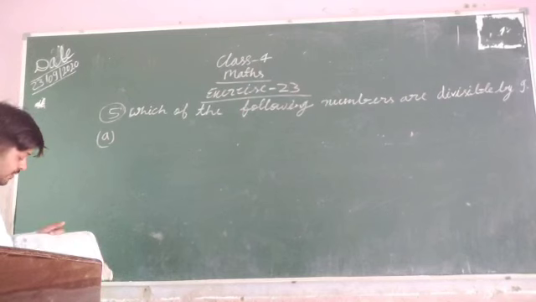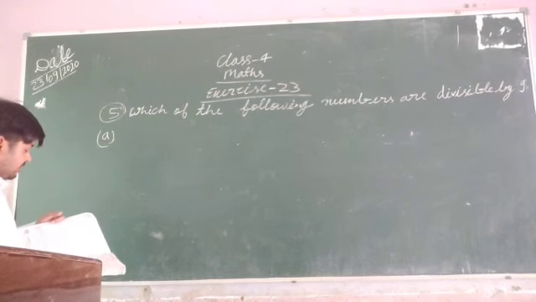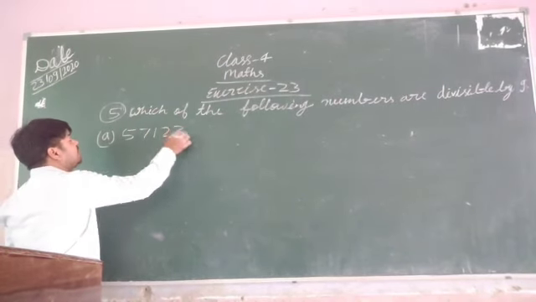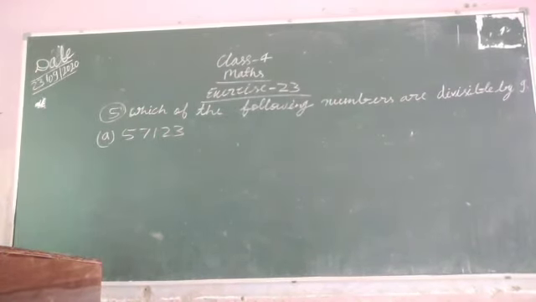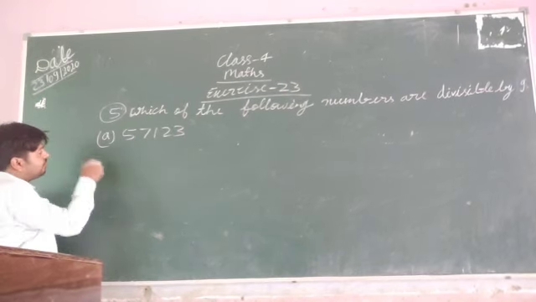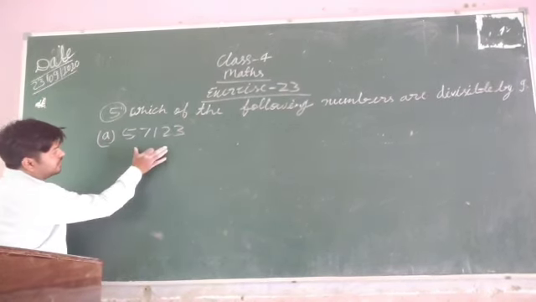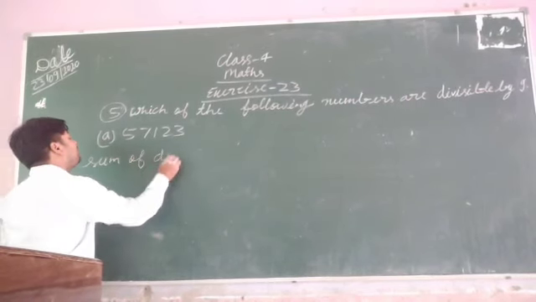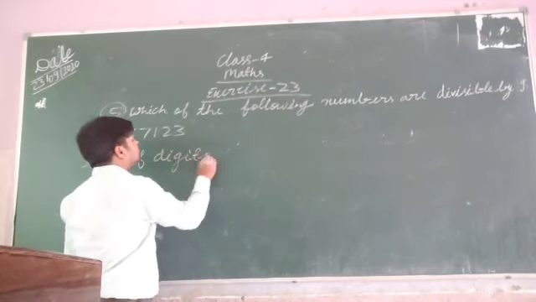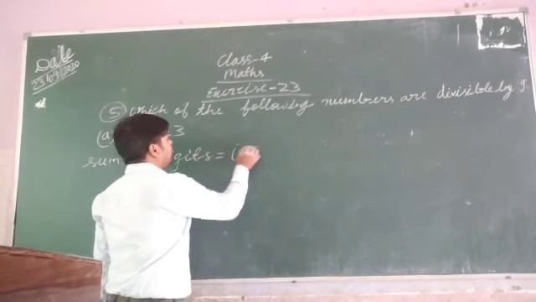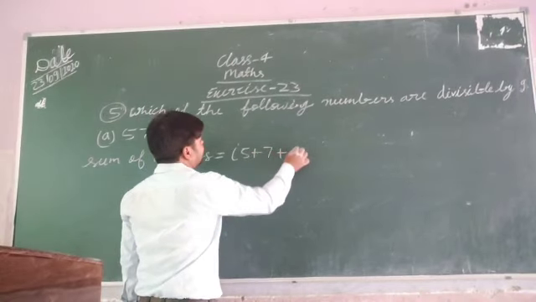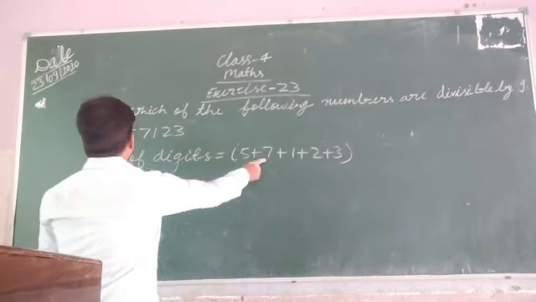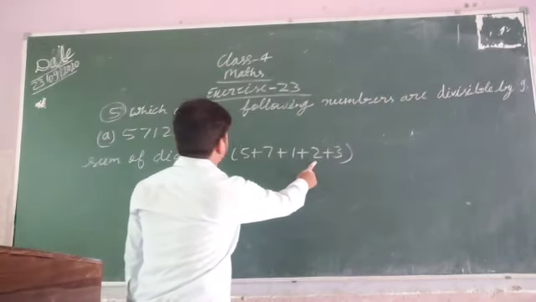Just like that, for the first question I am going to tell you 57,123. You have to first find the divisibility. According to the divisibility rule, you have to find the sum of digits. 5 plus 7 plus 1 plus 2 plus 3. So 5 and 7 is 12, 1 is 13, 2 is 15, 3 is 18.